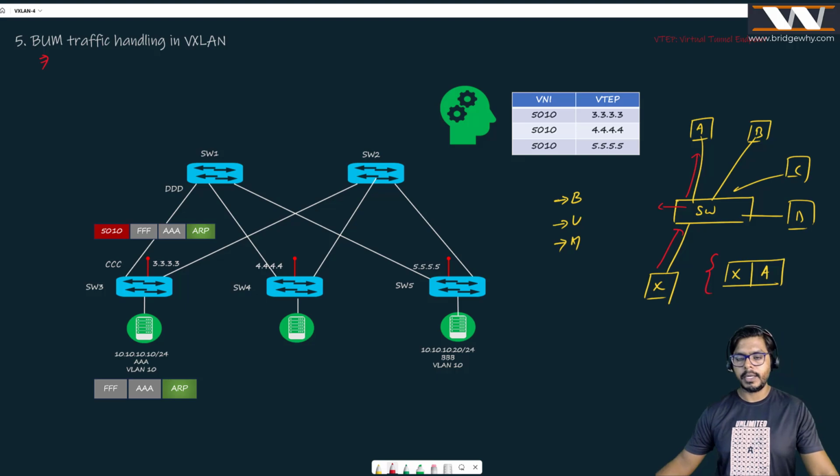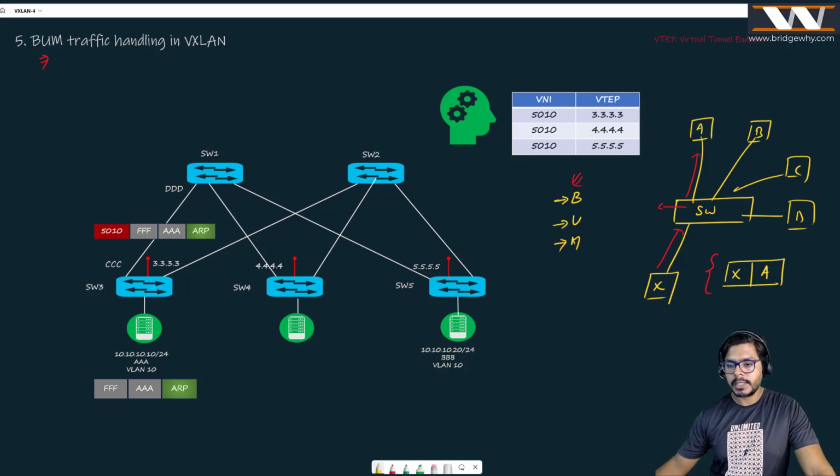Everybody knows about it. Now, let's talk about a broadcast message. What is going to happen with respect to this broadcast message? Suppose a message is coming from this host X, but wants to go to all F. All F means it's a broadcast message. Maybe it's an ARP message. It is coming from here. What is going to happen? The switch will see this is a broadcast message. It means that it is going to flood it everywhere except the port where it received it. As simple as that. This is how the switch deals with the broadcast message.